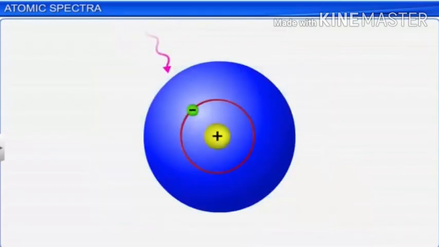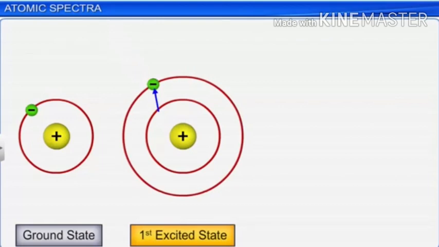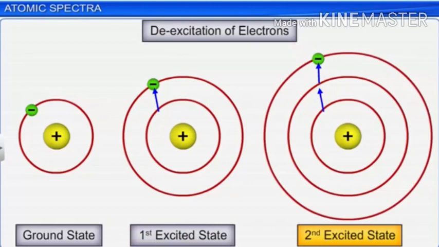That is, when an electron absorbs the energy, it will undergo transition to the excited state which is of higher energy.